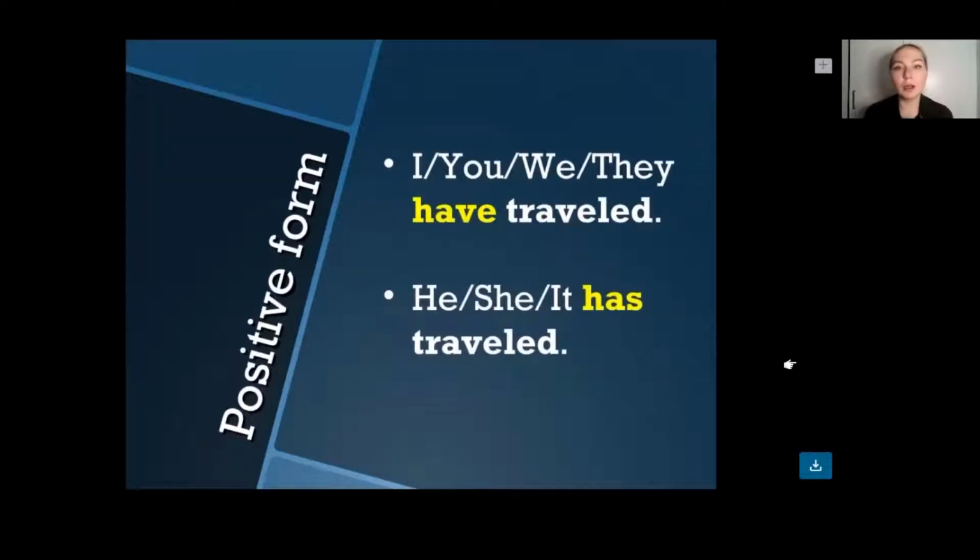So, I, you, we, they have traveled. It means that till that moment they traveled somewhere many times. He, she, it has traveled. So please pay attention to the pronouns and how they are related to the forms have or has. So I have, you have, he, she, it has, we have, you have, they have.